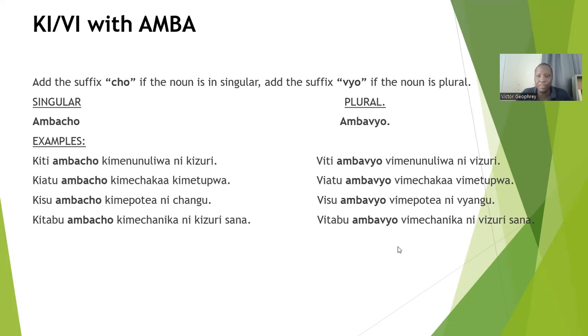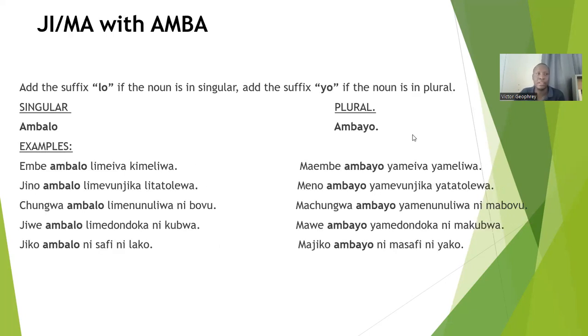In plural it will be vitabu ambavyo vimechanika ni vizuri sana. Okay, that's about the agreement of the ki-vi noun class with the morpheme amba. Now, let's see another noun class. Let's see the agreement of the ji-ma noun class with the morpheme amba.